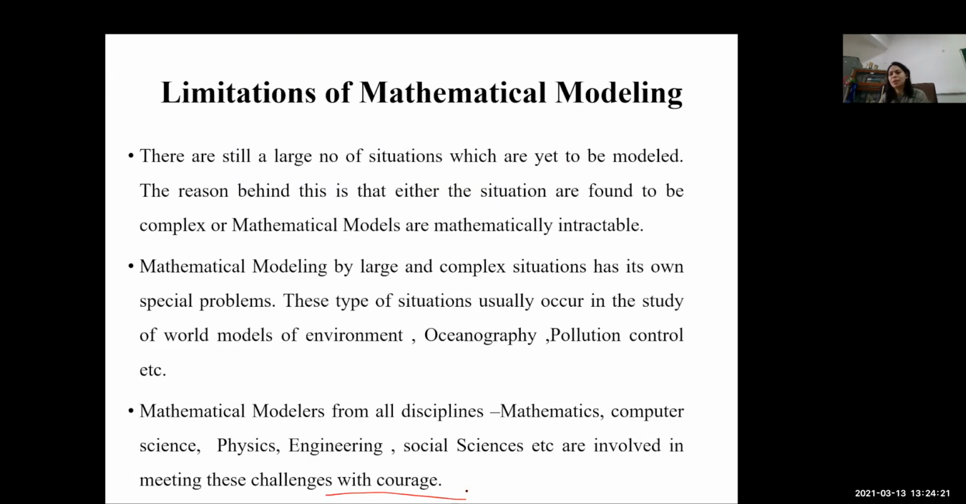So thank you very much. This was all about the development of the model for infectious disease. I hope you enjoyed the development of the model, and you can take any real life situation, convert that into a working model, and try to convert that into a mathematical model.